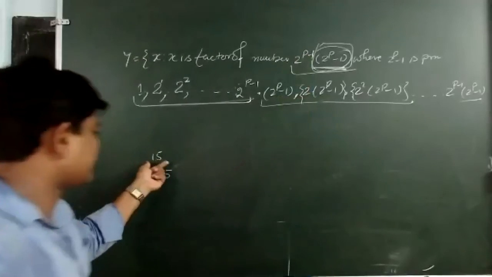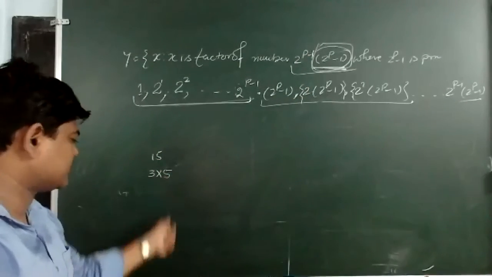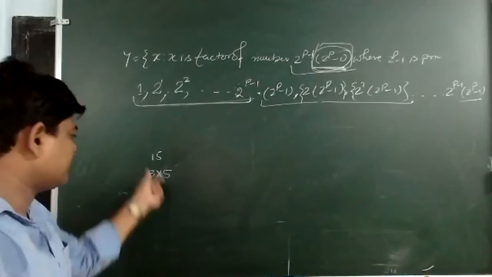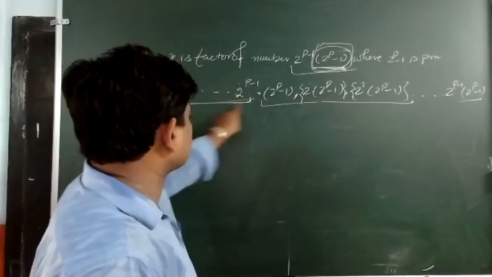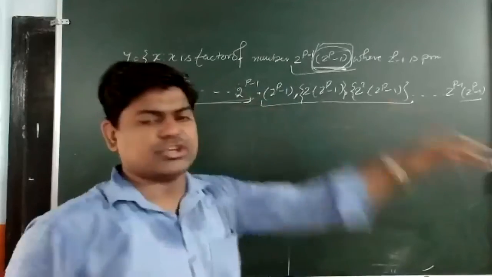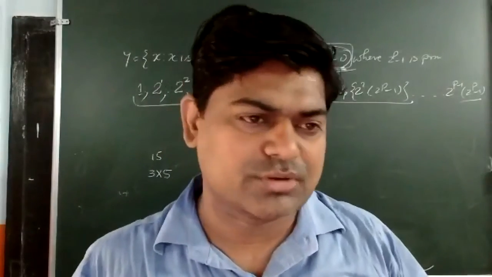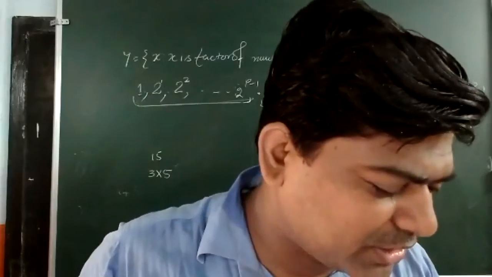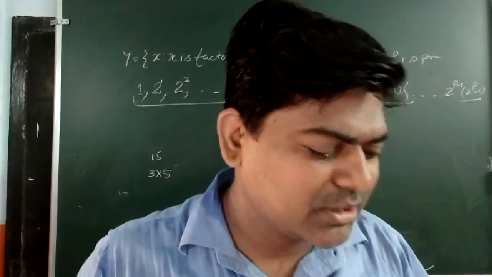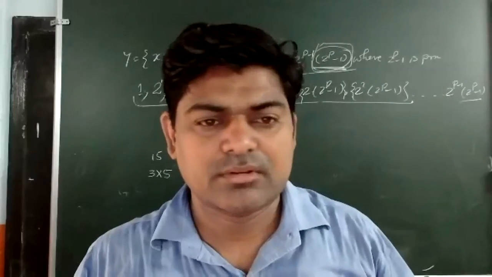As I told you, if 15 is there, 3 times 5 I have written. So 3 is a factor of this one, 5 is a factor of this one, and 15 is also a factor of this one. So first of all, I took the first one and the last one, and now all these will be taken as elements, then it will be written in roster form. Any problem? Actually, in the book, it is not explained how he has directly written the result. That's why I think you have faced a problem.